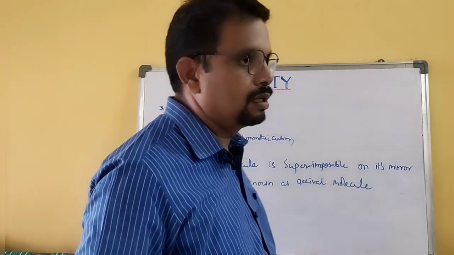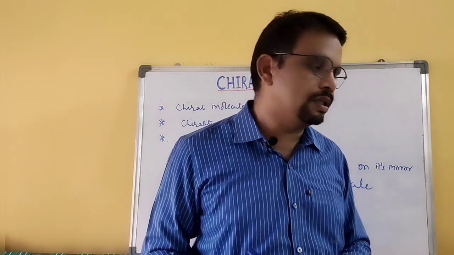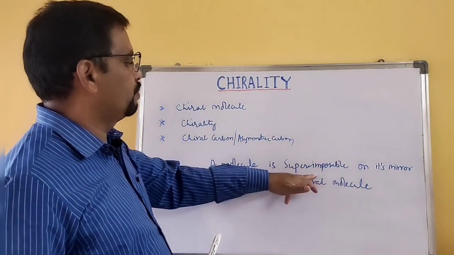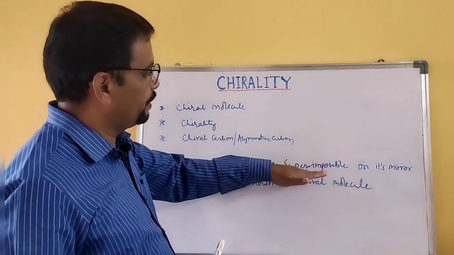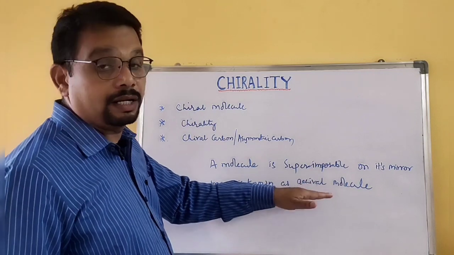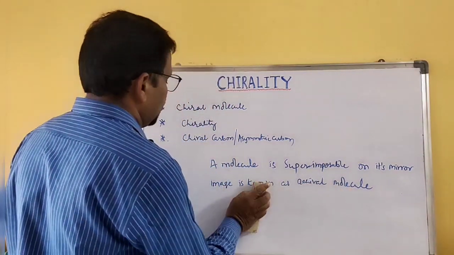Achiral means that it is not chiral. When a molecule is superimposable on its mirror image, it is known as an achiral molecule. Achiral molecule means that it is not a chiral one.